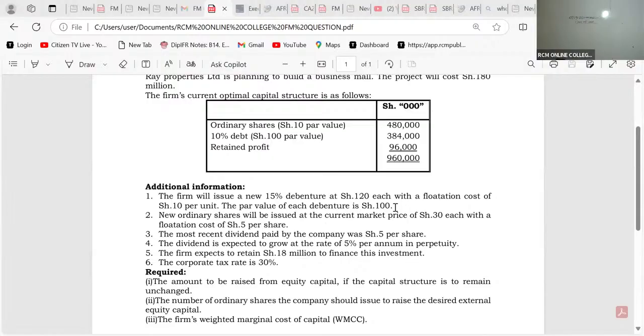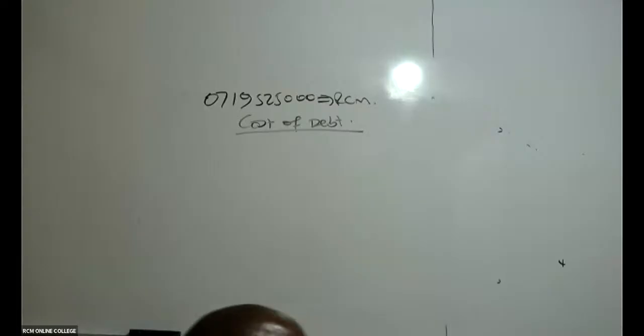Is it redeemable, my good students? If it was a redeemable debt, then I would have seen the period of redemption. I would have seen that this should be redeemed after say 10 years. So this is irredeemable, and if it is irredeemable, then this is an examiner who is wishing you success.